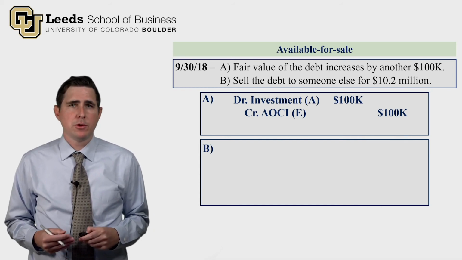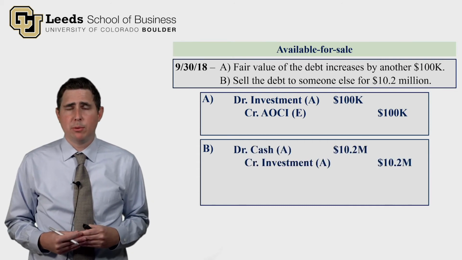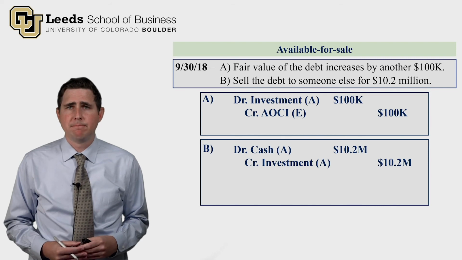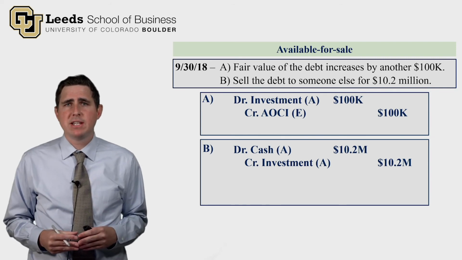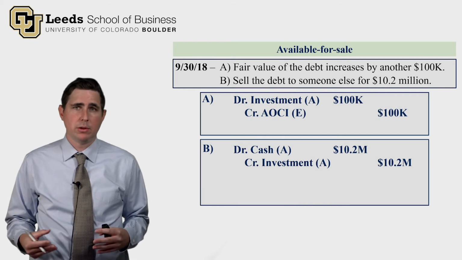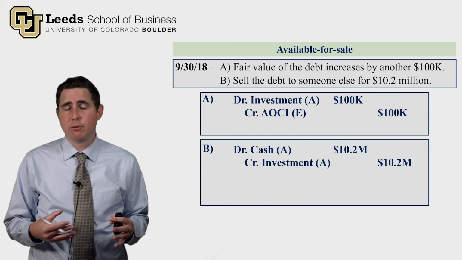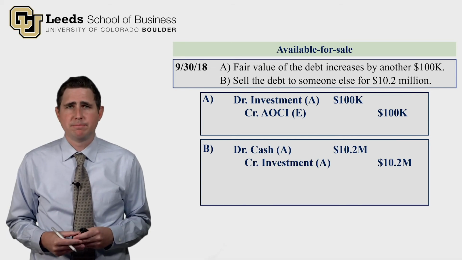Okay, so the first part of this is we're selling the debt for cash. We debit cash for $10.2 million. That's the amount we get for the debt. And we zero out the investment account. Remember, we've been holding this account at fair value, which is $10.2 million. When we credit the account, it goes to zero, erasing the investment from our balance sheet.